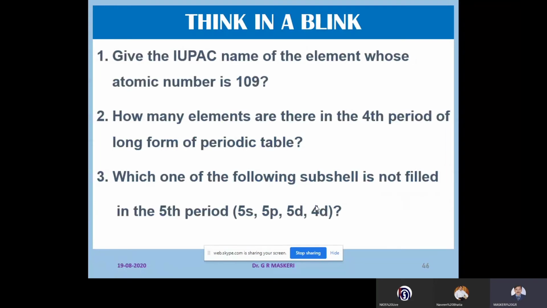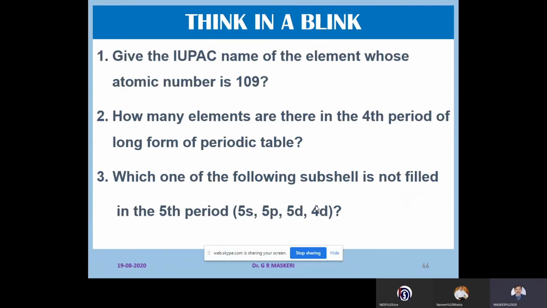Let us have a question to think about. Give the IUPAC name of the element whose atomic number is 109. For 1 we use un, for 0 nil, for 9 enn. The name of the element whose atomic number is 109 should be spelled as unnilennium.